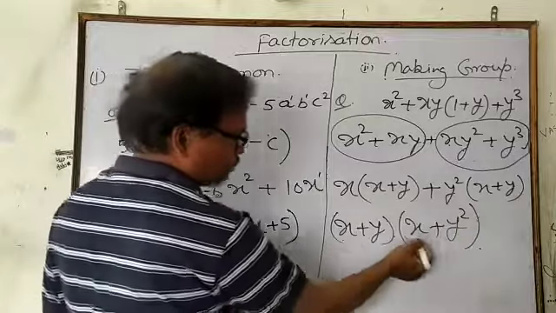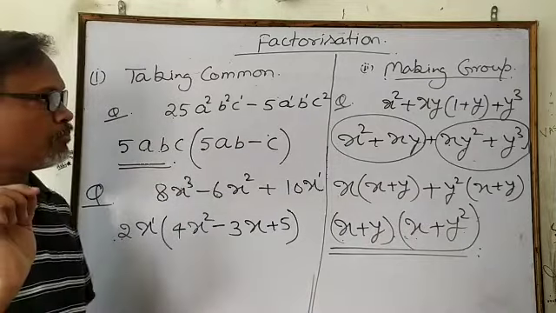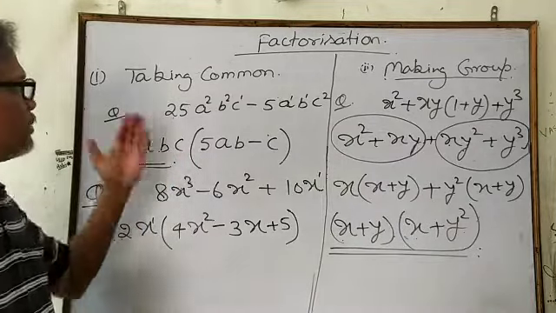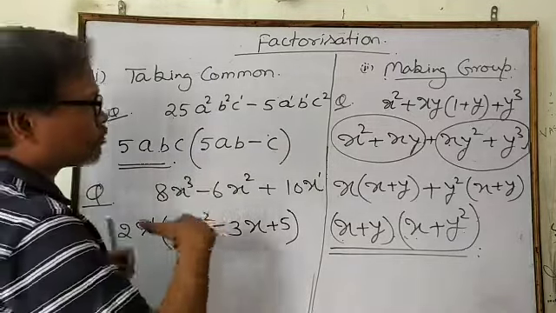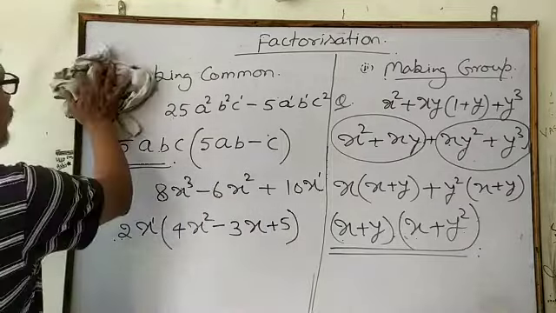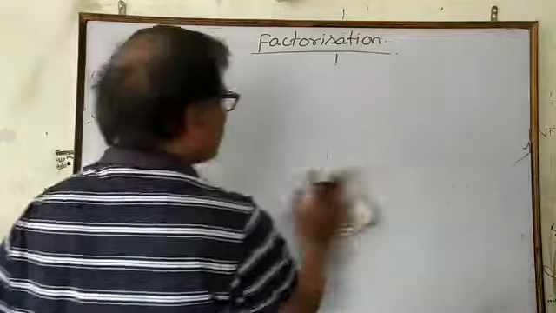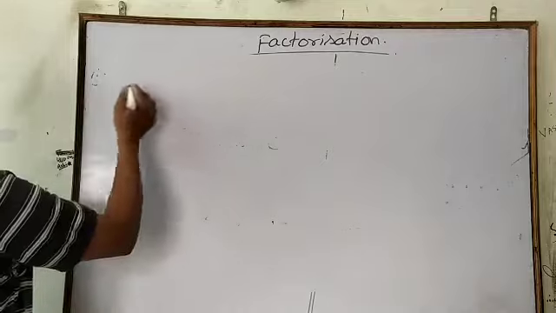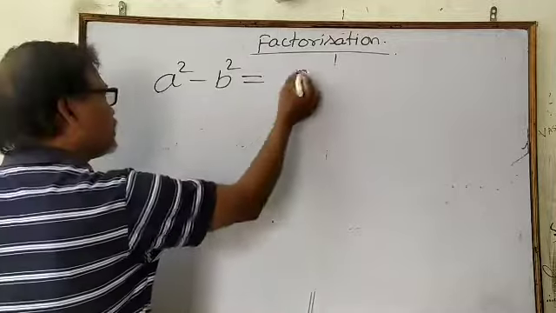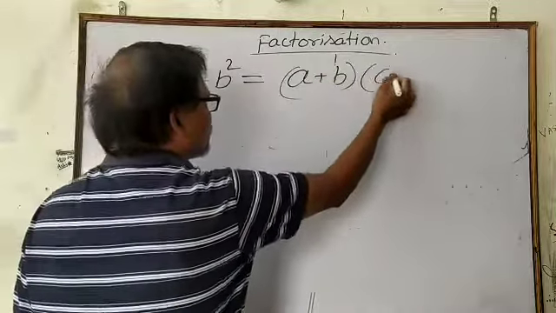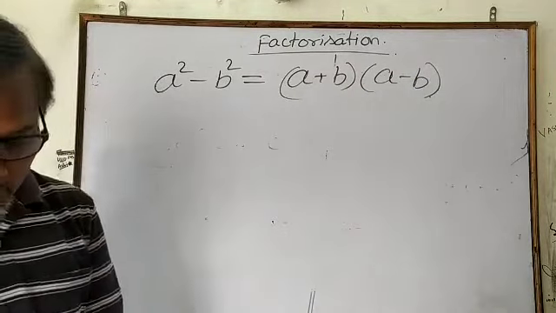So (x plus y) into (x plus y) square, this is the answer. So these are the two very basic factorizations: taking common and making groups. Now the third type: how will you find the factorization if you have the difference of the squares of two numbers, like a square minus b square? Because you know a square minus b square is (a plus b) into (a minus b). Using this concept you can factorize the third type.